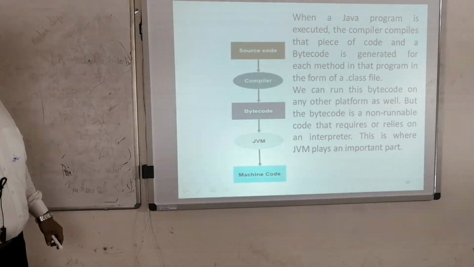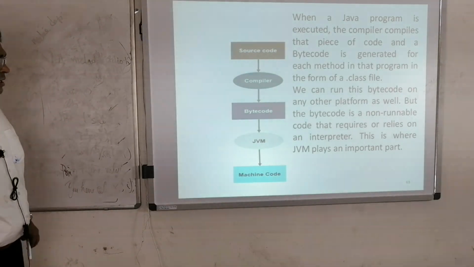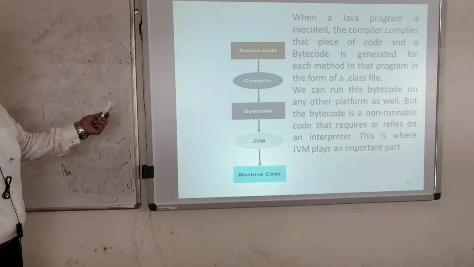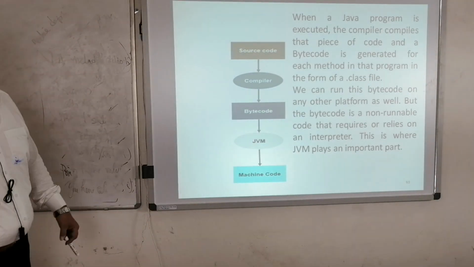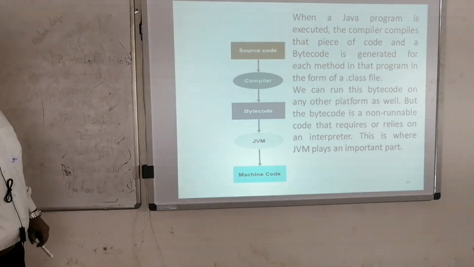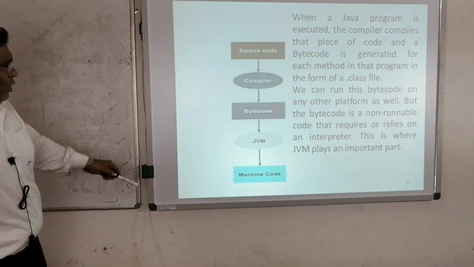Like here: source code, compiler, bytecode, JVM, machine. We are seeing this. Whereas in C language and other languages, the source program is there, then the compiler, then you get an output. Here we have two things.